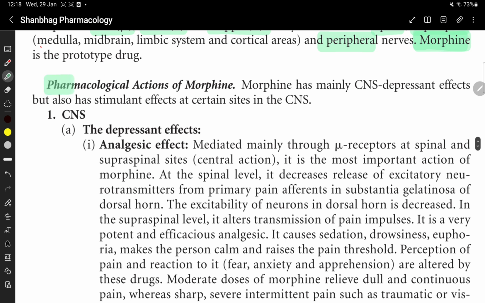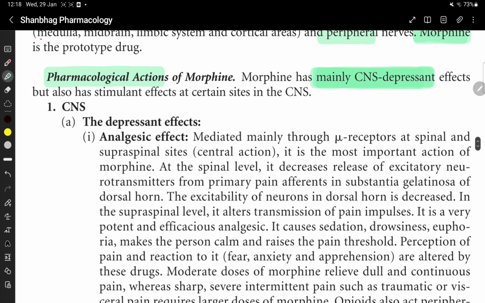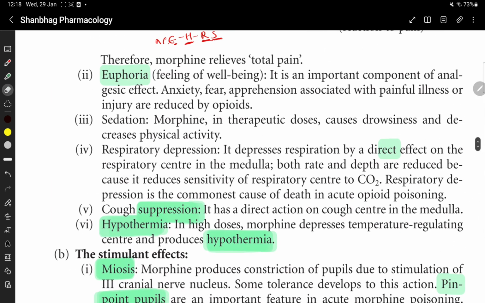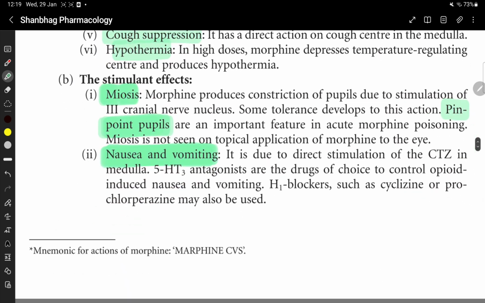Let's see the pharmacological actions of morphine. Morphine has mainly CNS depressant effects, but also has stimulant effects at certain sites. The depressant effects of morphine are analgesic effect, euphoria, sedation, respiratory depression, cough suppression, and hypothermia. The stimulant effects are miosis. Pinpoint pupil is the important feature of acute morphine poisoning.